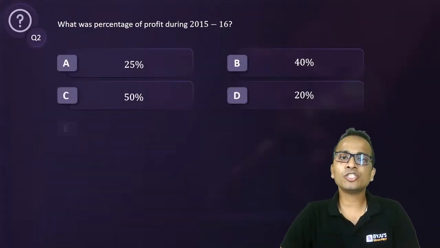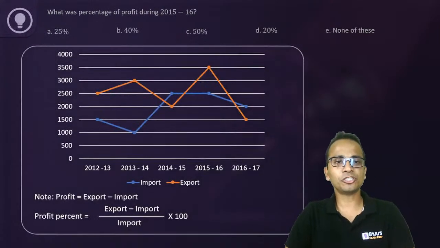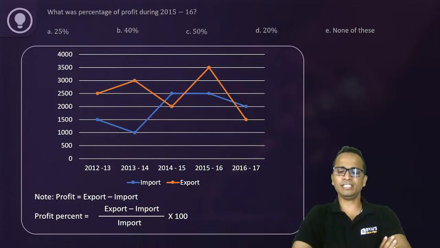Let's look at the second question based on this. What was the percentage of profit during 2015-16? Very easy question. Percentage profit during 2015-16.